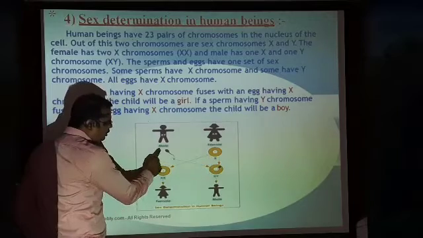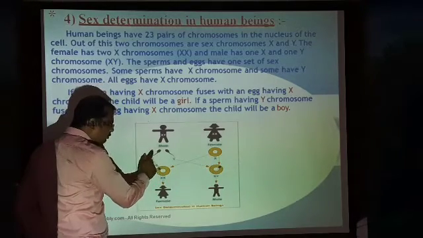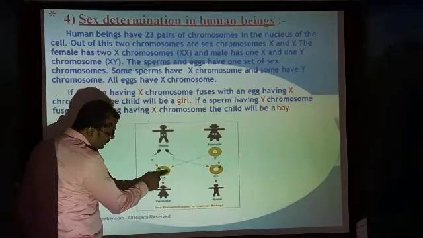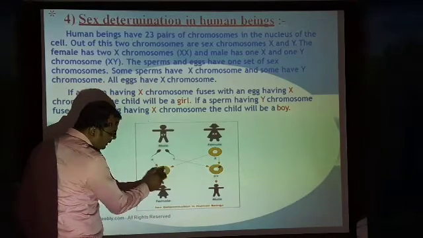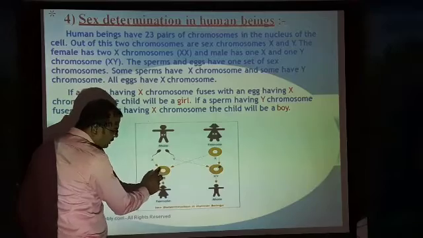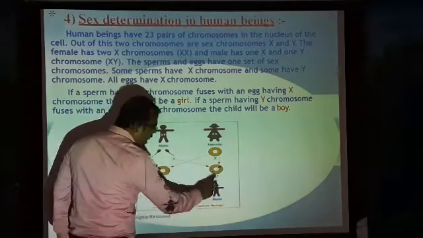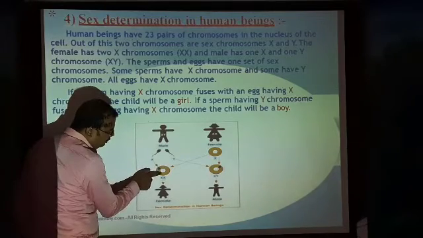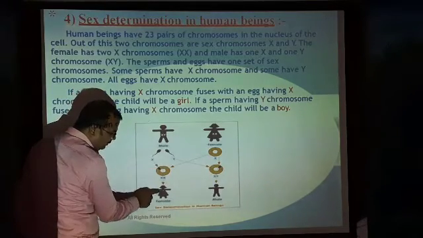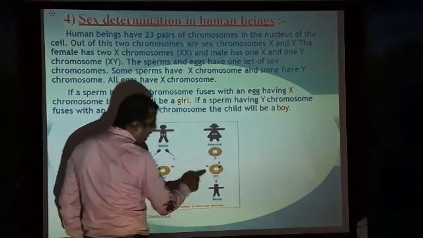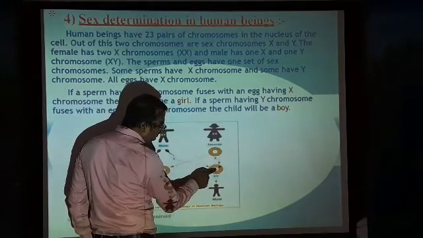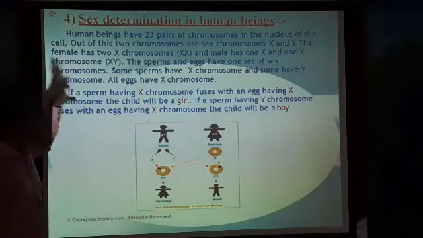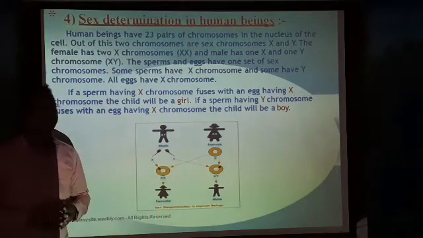This is the egg, which is X. If the X sperm fuses with the egg X, the baby will be female. If the Y sperm fuses with the X of the female, the baby will be male. So this is how sex determination takes place in human beings.